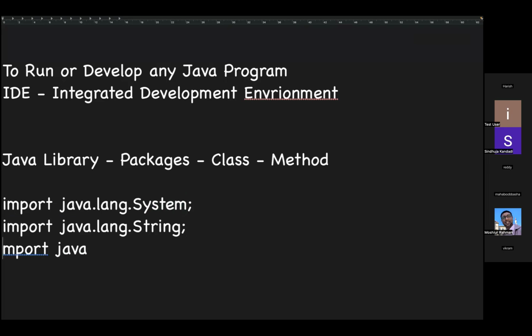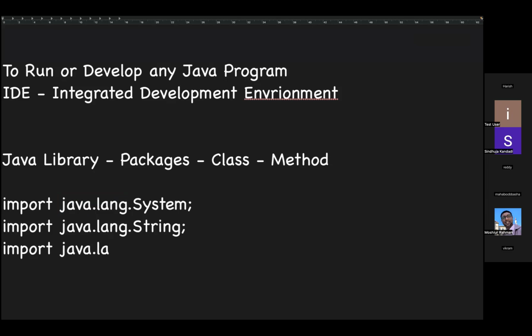Only this java.lang I'm writing here. All other packages we are going to write in the IDE, because by default all the classes from java.lang are supported in the IDE from Java 1.5 version. That is the reason when I'm typing, it is clearing that. It means that while you're adding one more step in your program, no need to add that. But for understanding purposes, I'm writing it here.